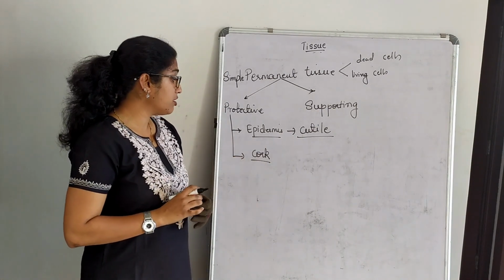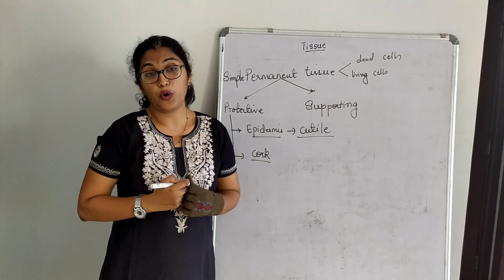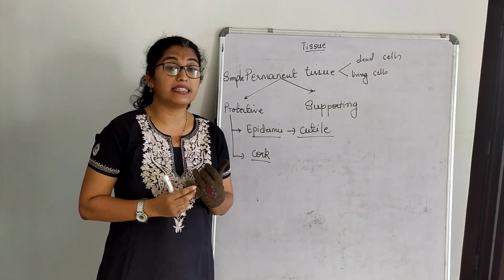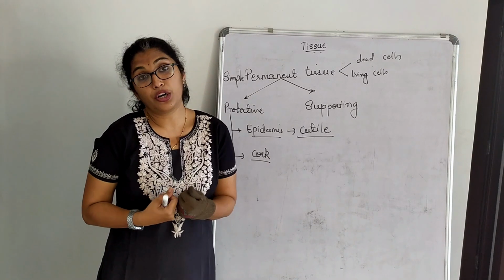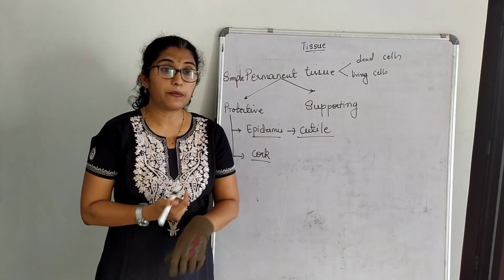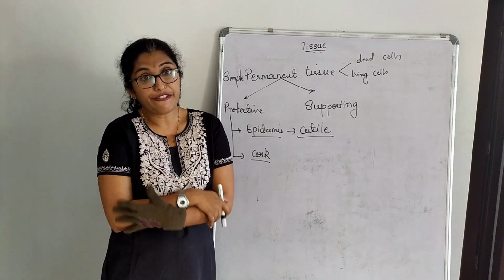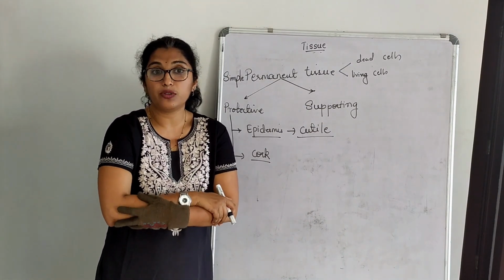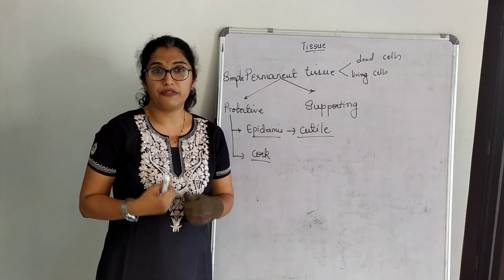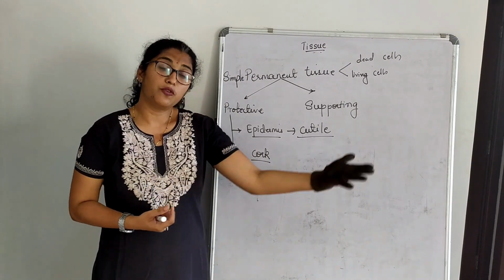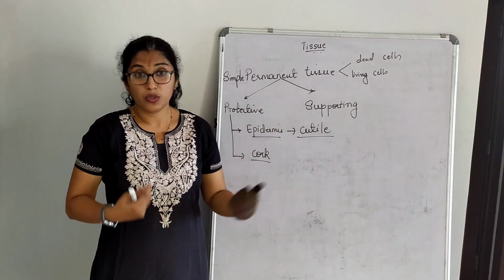Next is cork. When I say cork, it gives mechanical support, and it also acts as a shock absorber or an insulator. Our skin acts similarly. For example, when we feel cold, we wear a sweater or keep ourselves warm. Do animals feel cold?